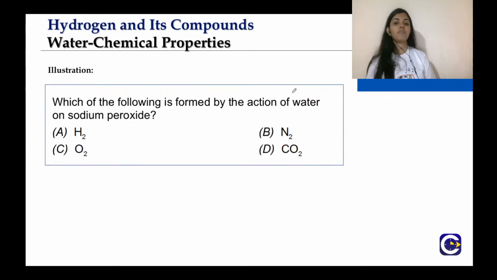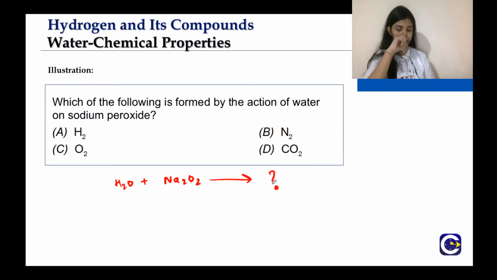Which of the following is formed by the action of water on sodium peroxide? Water plus Na2O2 will give you what? Yes, Sudain, you are also correct with your answer. What should be the answer for this question? Water on reaction with Na2O2 will produce what? Hydrogen, oxygen, N2 or CO2?